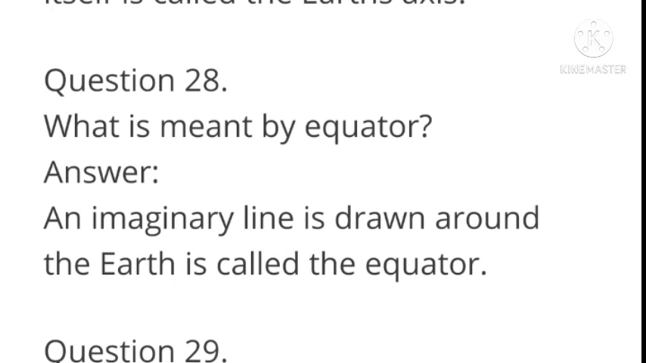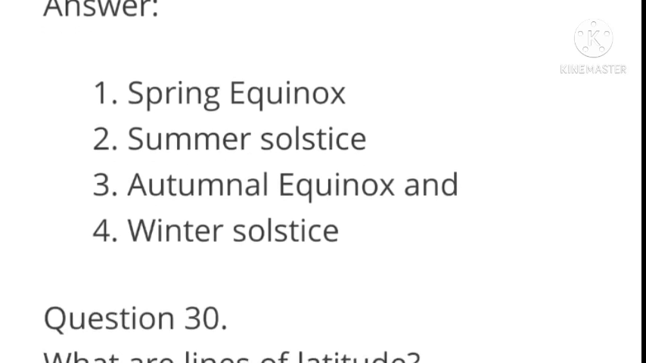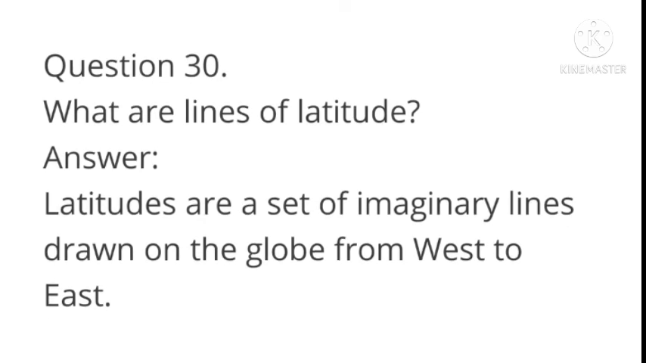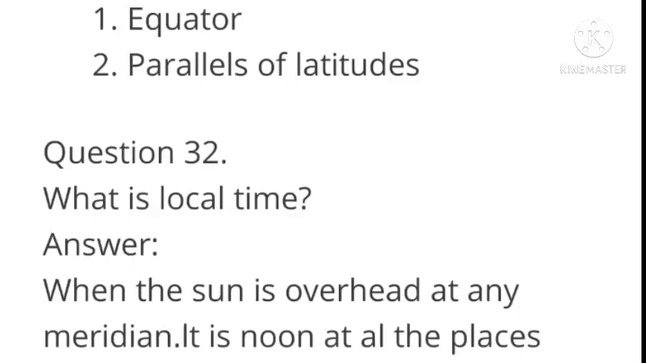What is meant by equator? Answer: an imaginary line drawn around the earth is called equator. Name the 4 seasons: spring equinox, summer solstice, autumn equinox, and winter solstice. What are lines of latitude? Latitudes are a set of imaginary lines drawn on the globe from the west to the east. Name the important lines of latitude. Answer: equator, parallels of latitudes.